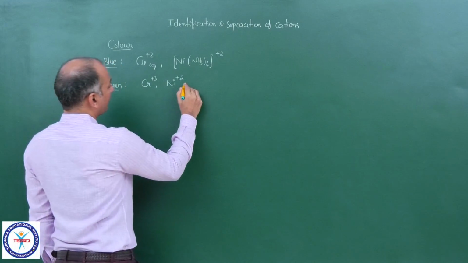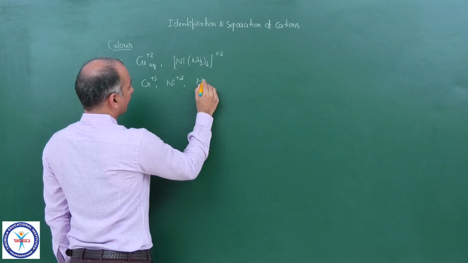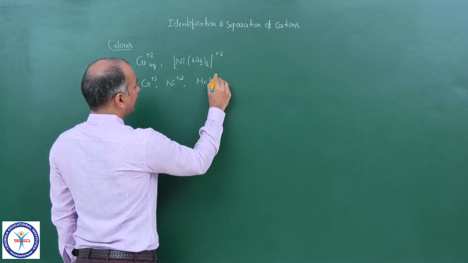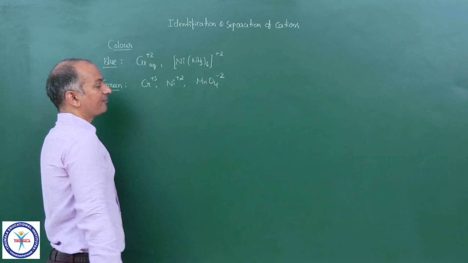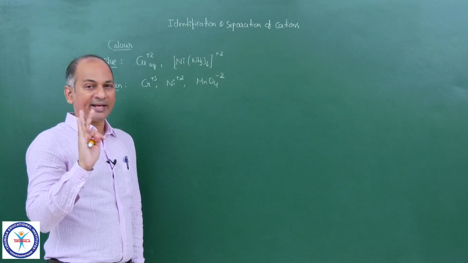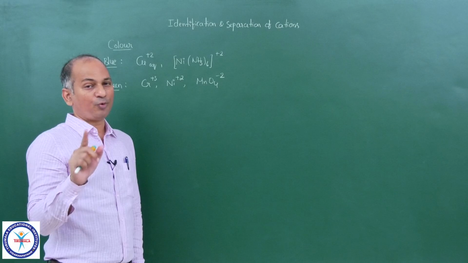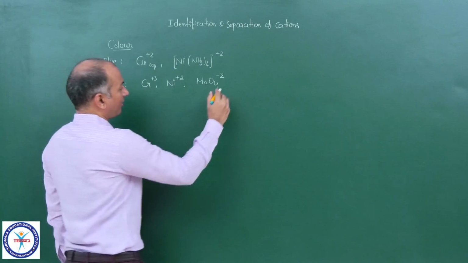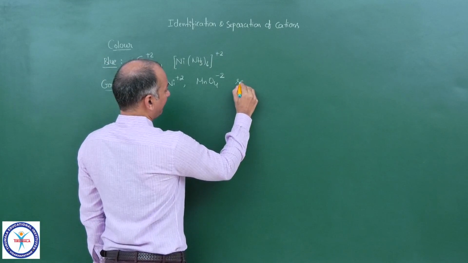And even the manganate ion, MnO4 2-, is green in color. So chromium salts, nickel salts, manganate salts, K2MnO4 for example, are all green in color.